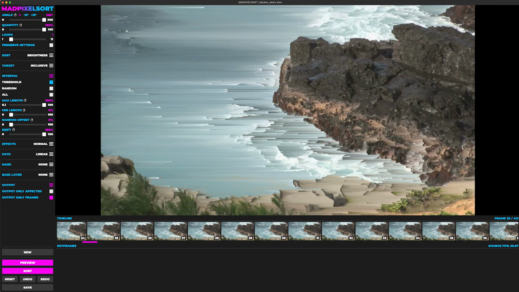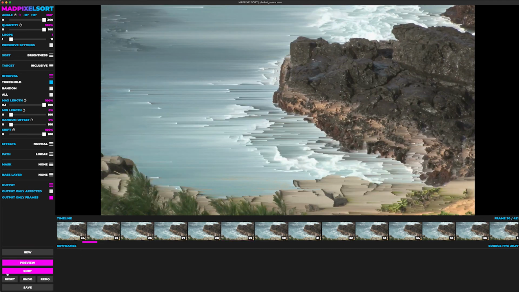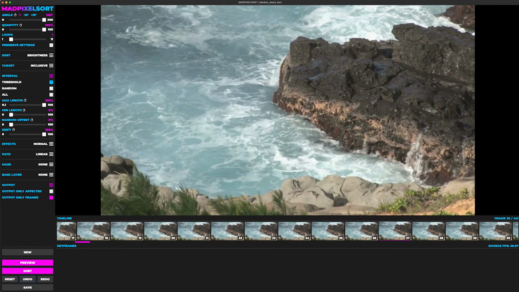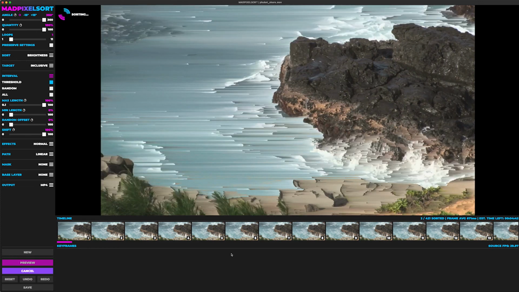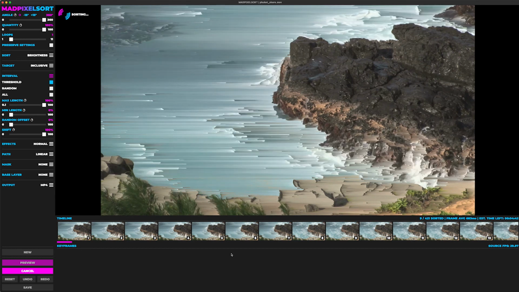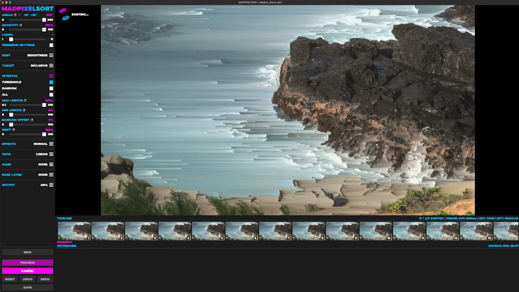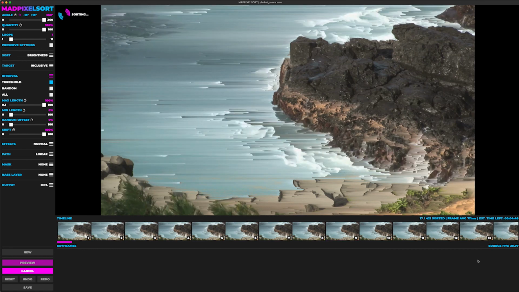So right now I'm on frame 29. If I wanted to look at what it looks like on frame 30, I'll click frame 30 and I'll click preview. The keyframing system works exactly as in the animation. And if I wanted to sort this video, basically like so, I'll just click sort. Now this is going to take a little bit longer because the resolution of the video is bigger. But it'll take just under 5 minutes. So I'll speed this up.